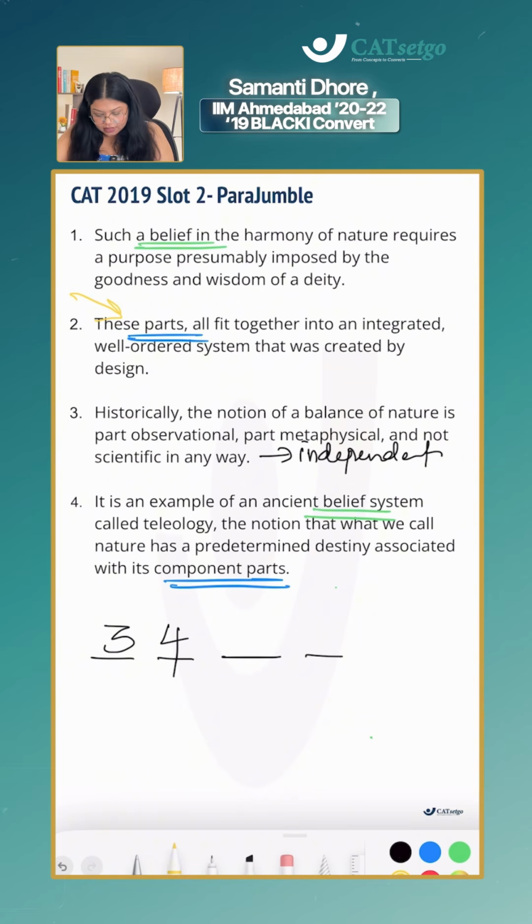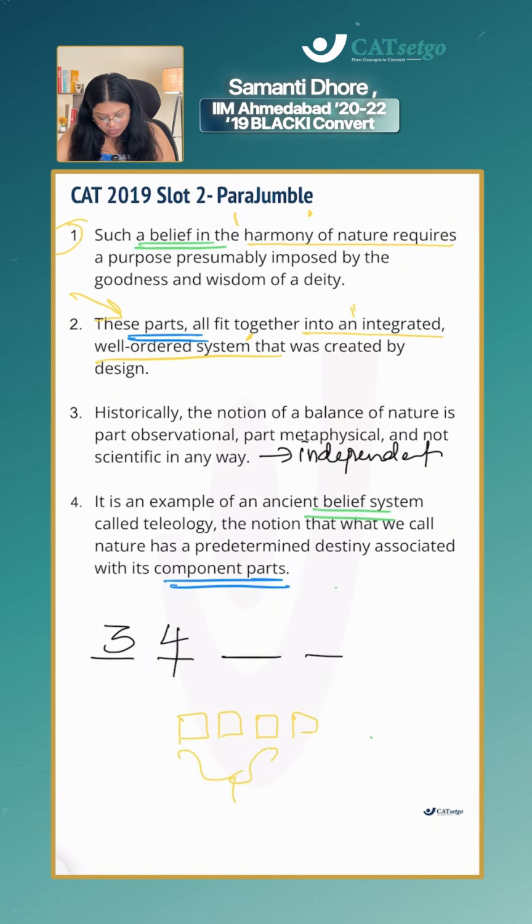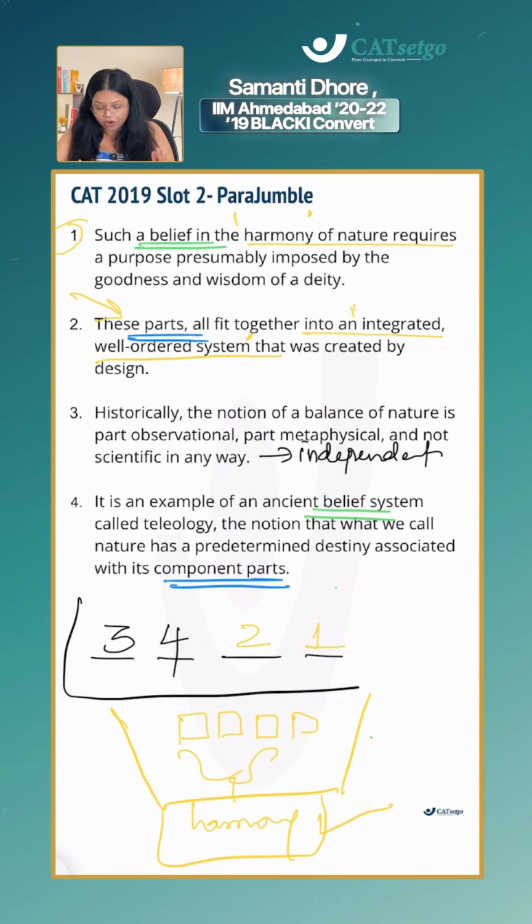Sentence 2 says these parts all fit together into an integrated, well-ordered system. Now sentence 1 says the belief in harmony of nature. Now this integrated, well-ordered system and harmony is the same thing. Basically when you have lot of parts coming together, then only harmony can be achieved, right? So if you look at broader to narrower, you will realize that the parts are broader, and when you establish the harmony in them, you are going narrower. So it means 2 will come before 1, broader to narrower.